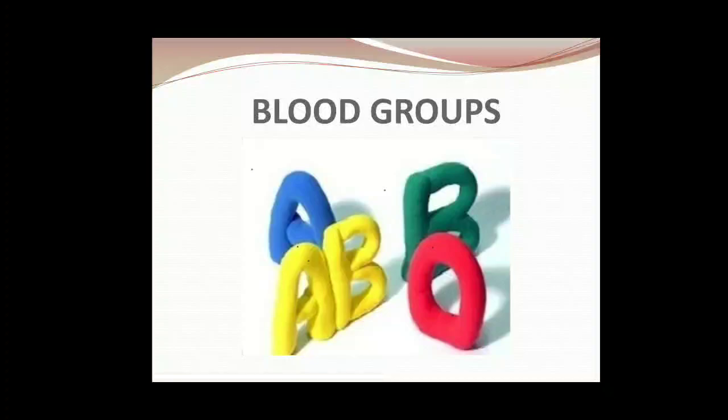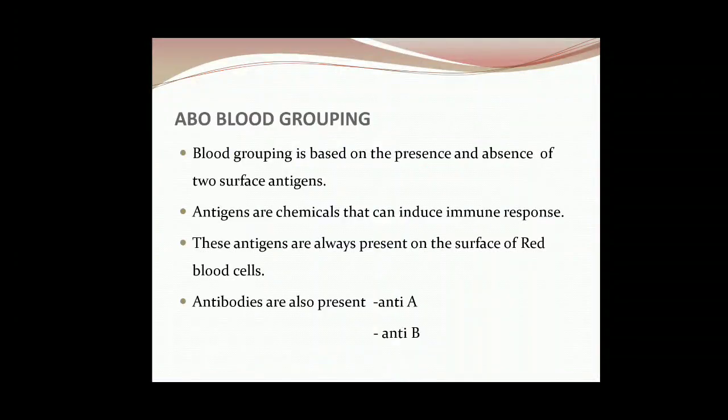Now you may be wondering, we have the same type of blood, but why do we have different blood groups? You know the blood groups, some of you may have A, some of you may have B, maybe O or AB. So what is the basis of these different types of blood groups? Today we are going to study this.